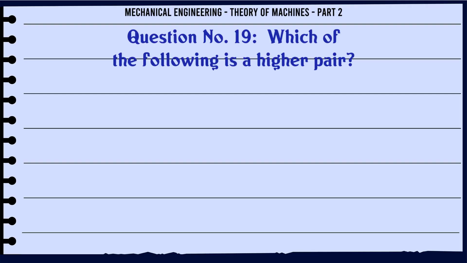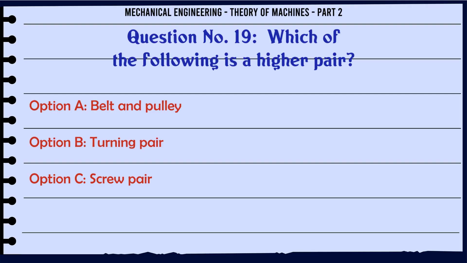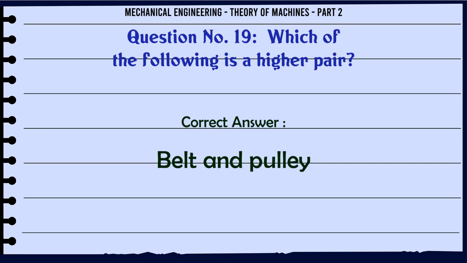Which of the following is a higher pair? A. Belt and pulley, B. Turning pair, C. Screw pair, D. Sliding pair. The correct answer is belt and pulley.